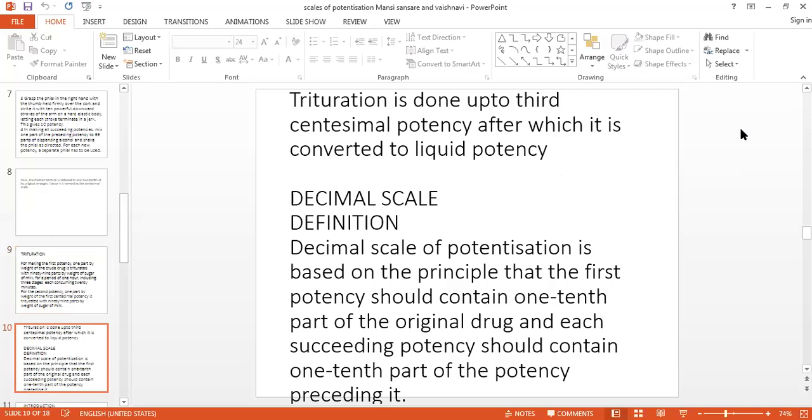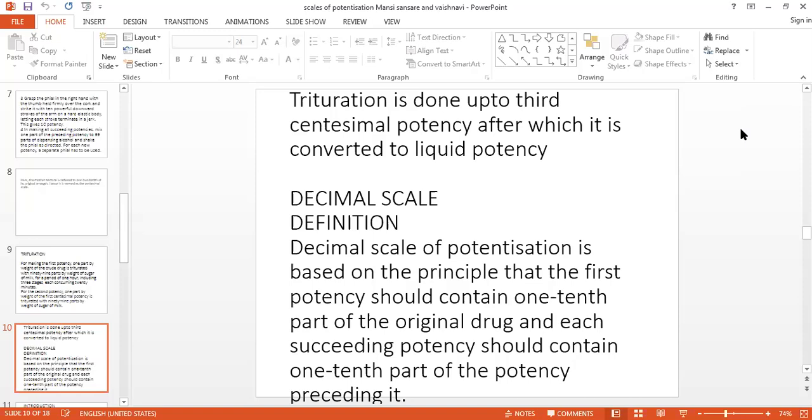In this way, after completing 1 hour, you will get the third C potency or fourth C potency. But remember that always you have to take 1 gram of preceding potency and 99 grams of sugar of milk. In this way, you will get the liquid potency in the centesimal scale as well as the solid potency in the centesimal scale. The next scale is the decimal scale.